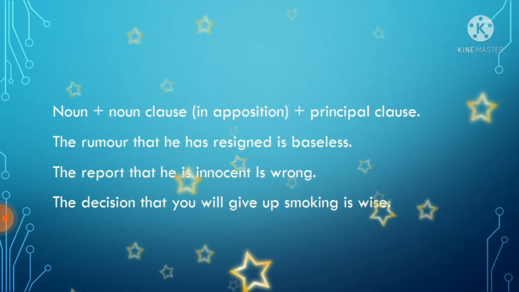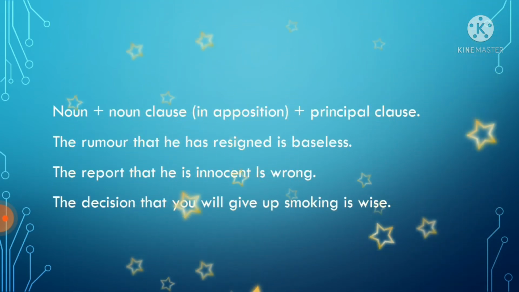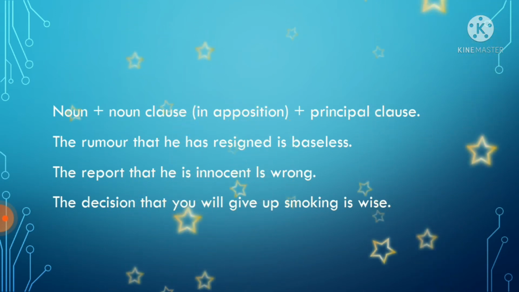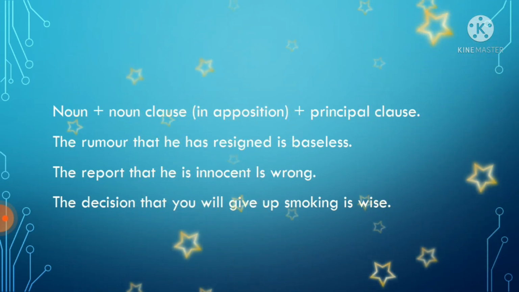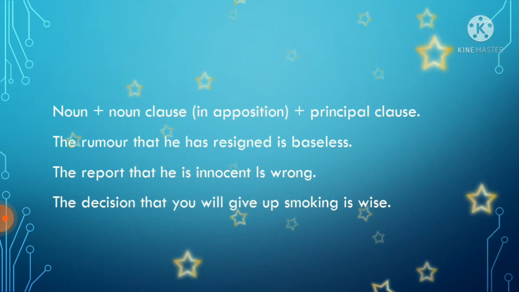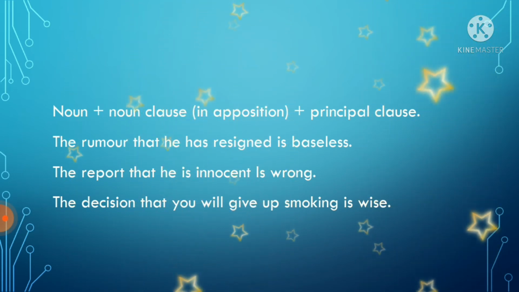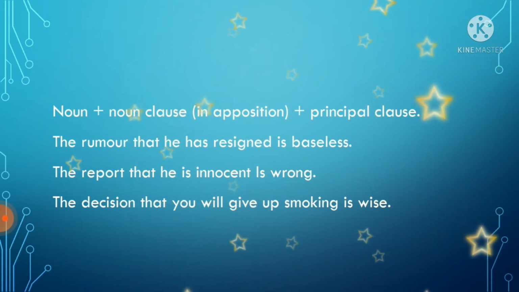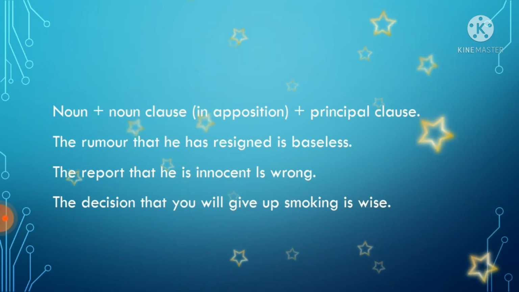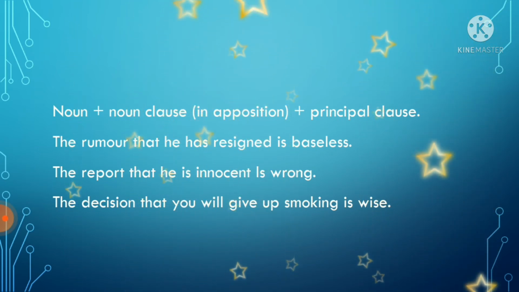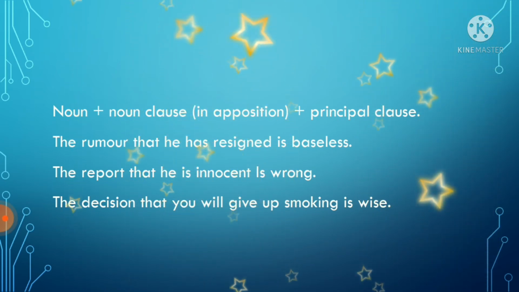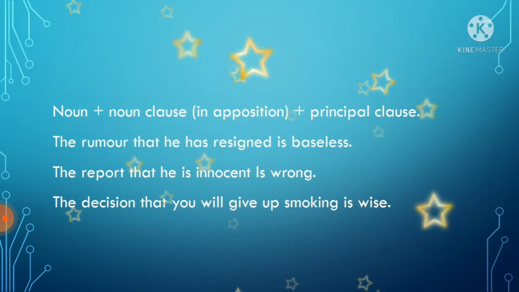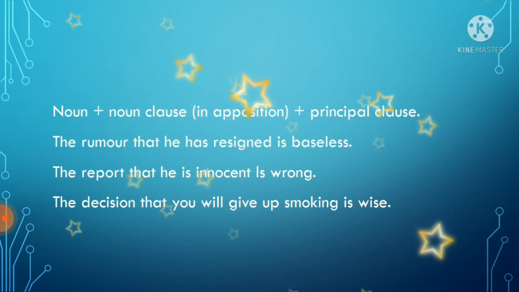Now noun plus noun class in opposition plus principal class is also a way we can make a noun class. Using this structure: noun plus noun class in opposition plus principal class. The rumour is baseless. The report is wrong. The decision is wise. If you see the sentence,